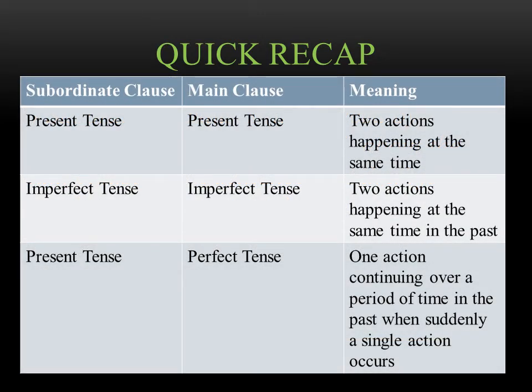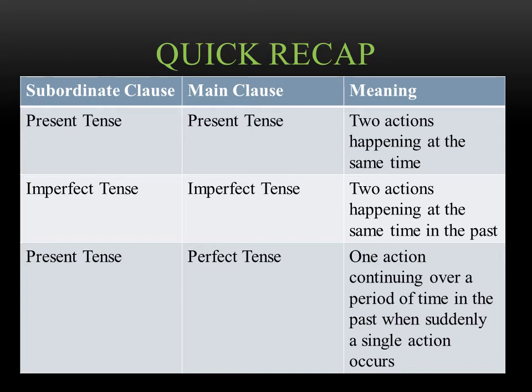This chart gets the idea of the three tenses. So if we look in the main clause column, the middle column, you have present tense, imperfect, and perfect. Look at the subordinate column though. We have present tense, imperfect, and present. So there's a slight difference here. When both verbs, subordinate and main, are in the present tense, you're talking about two actions happening at the same time in the present. When both verbs are in the imperfect tense, you're talking about two actions happening at the same time, but they're in the past.